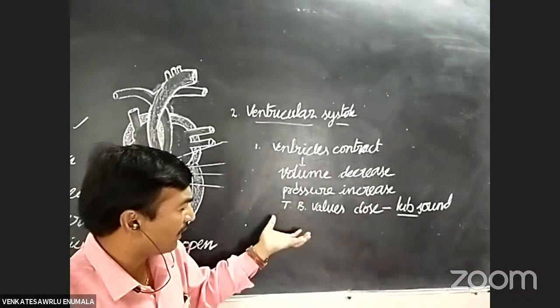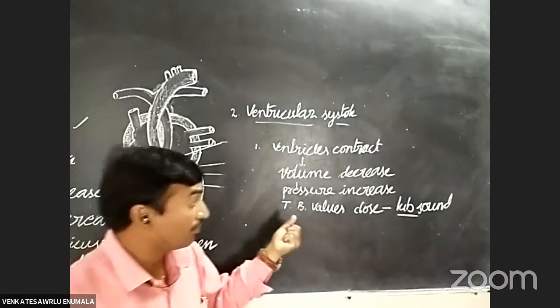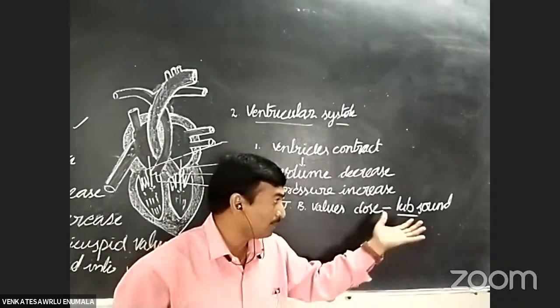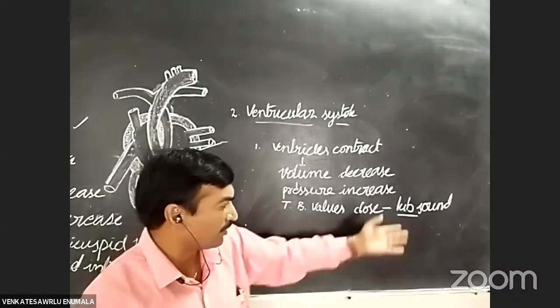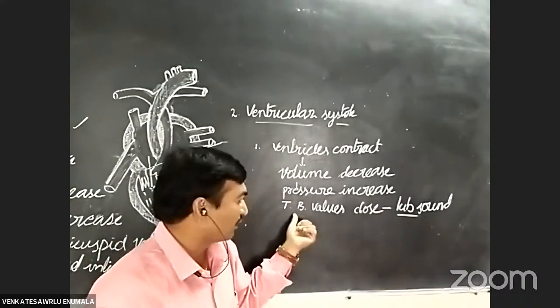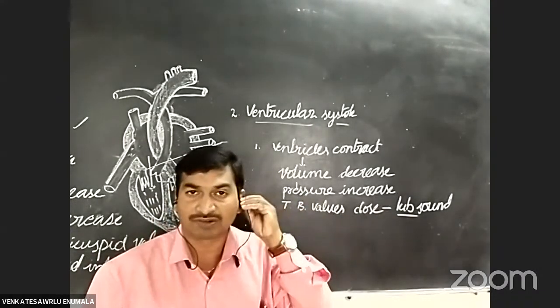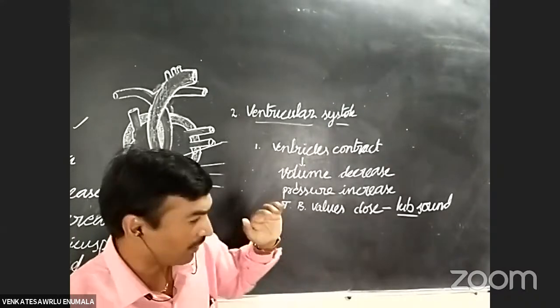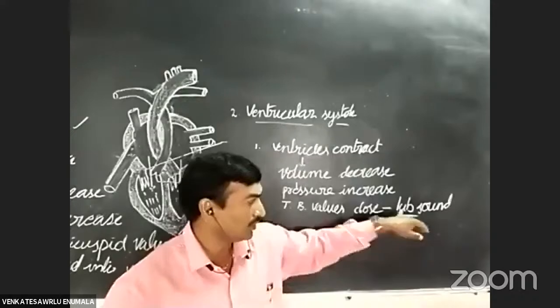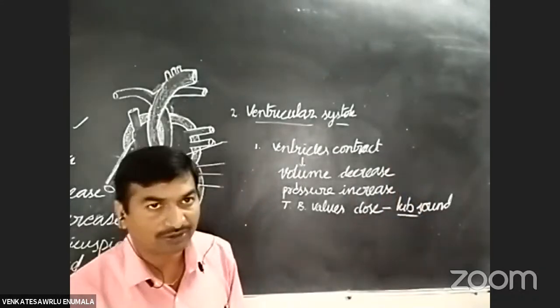The question may be asked: which valves are responsible for the lub sound from the heart? The tricuspid and bicuspid valves. Whenever they close, the lub sound comes. That is very important.